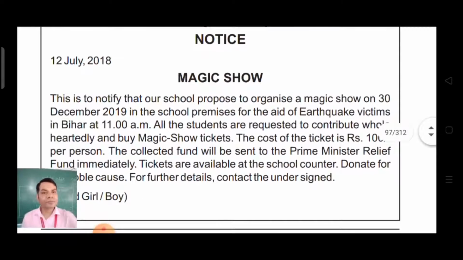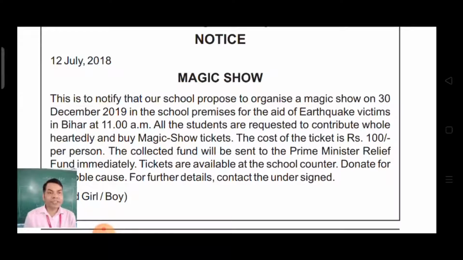This is to notify that our school proposes to organize a magic show on any date in the school premises for the aid of earthquake victims in Bihar. In the question, I think it is Nepal that is given. So you should write according to the question. In Nepal at 11 a.m. So you have given information about what, and when and where the event is going to be conducted.